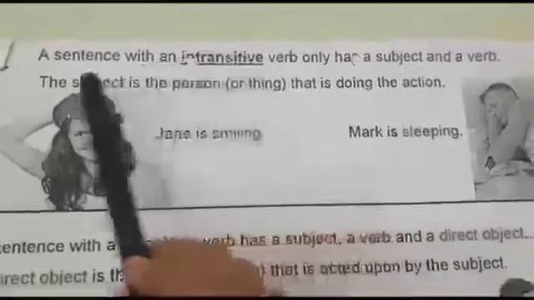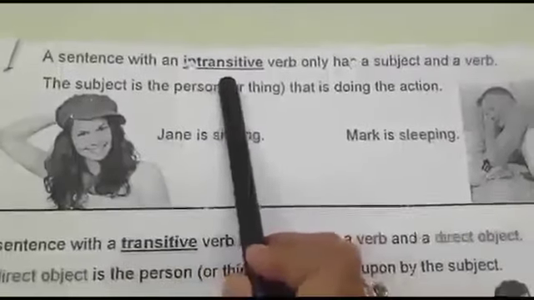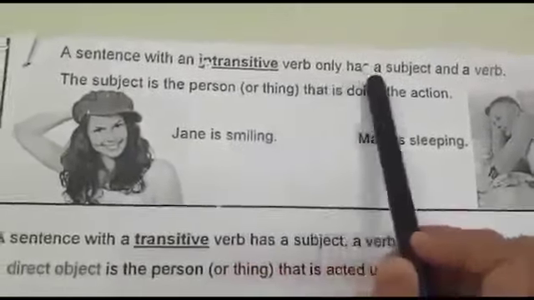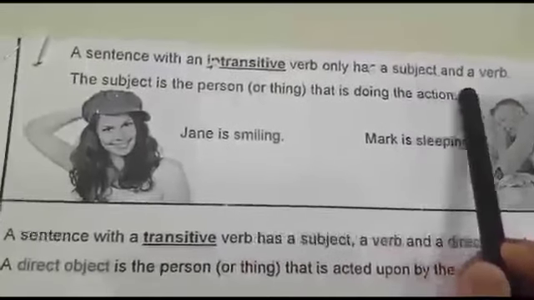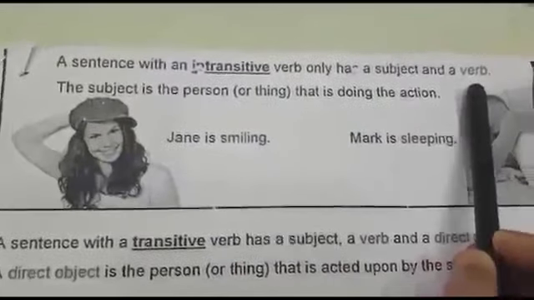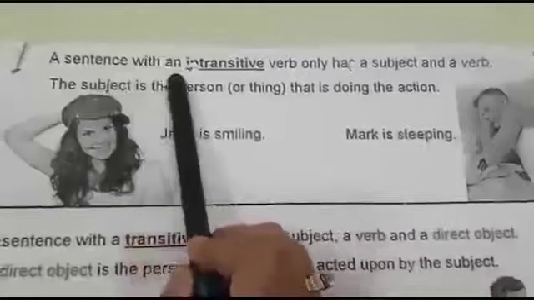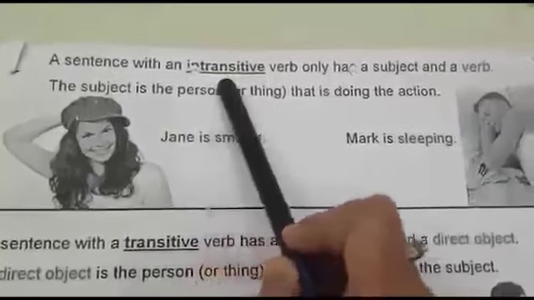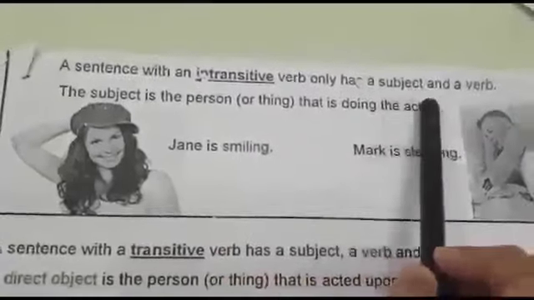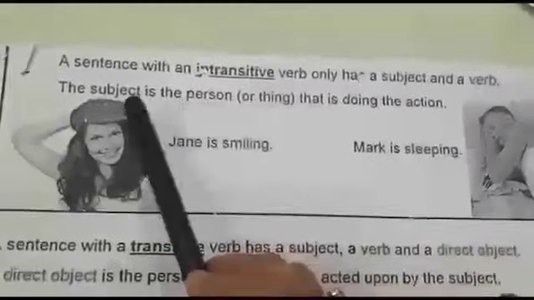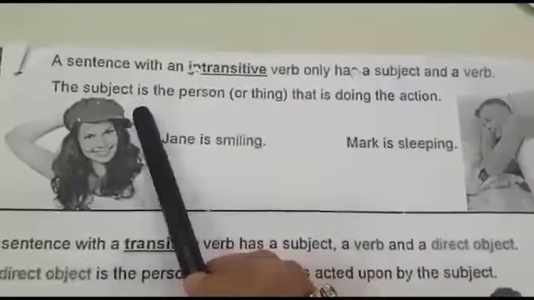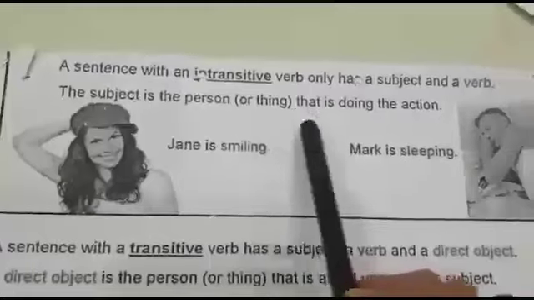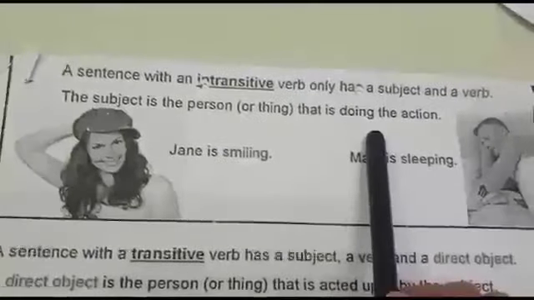Intransitive verb. A sentence with an intransitive verb only has a subject and a verb. And what is the subject? The subject is the person or the thing that is doing the action.